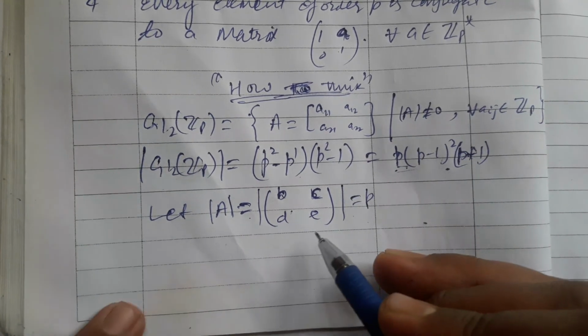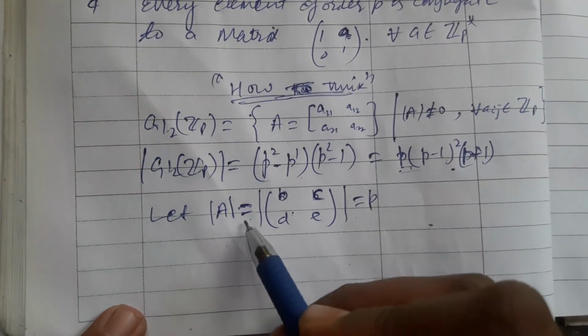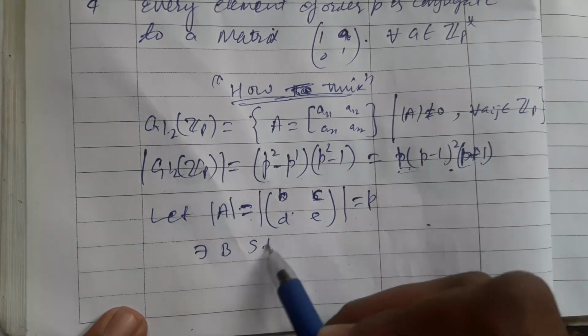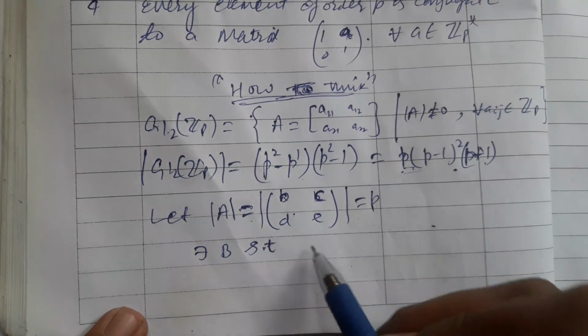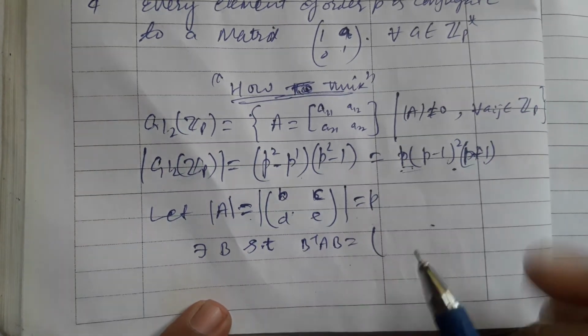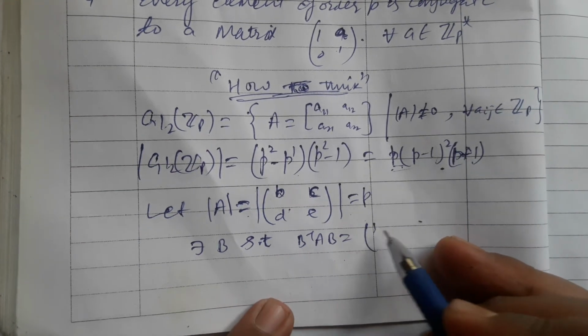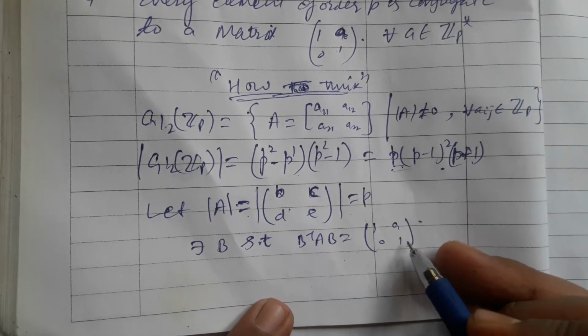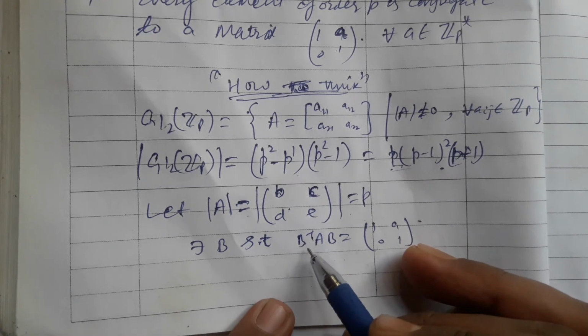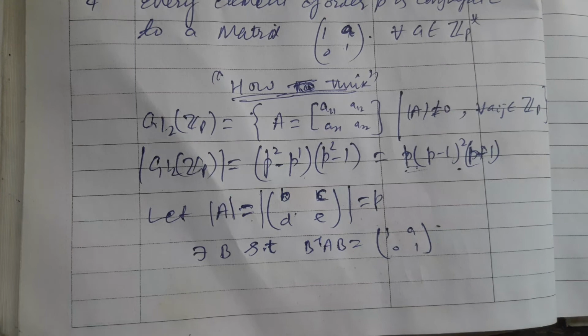For every element whose order is p, there exists an element B such that B inverse AB is just this matrix [[1, a],[0, 1]]. Please solve for matrix B.